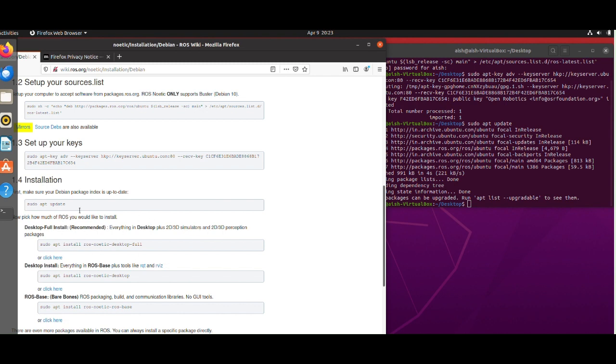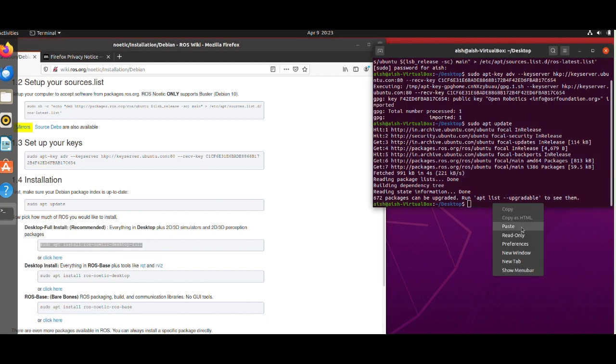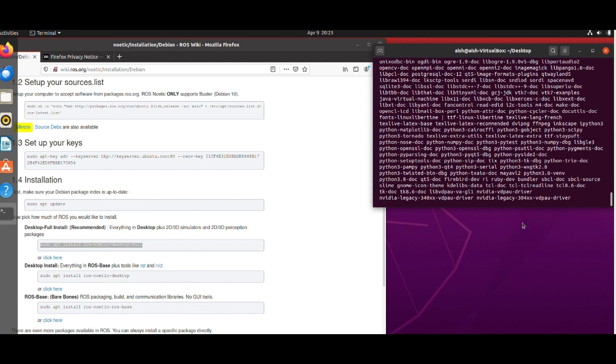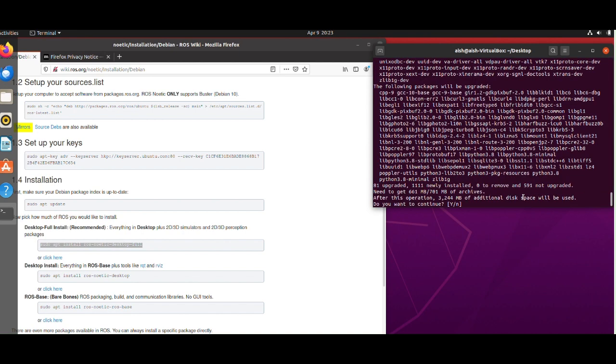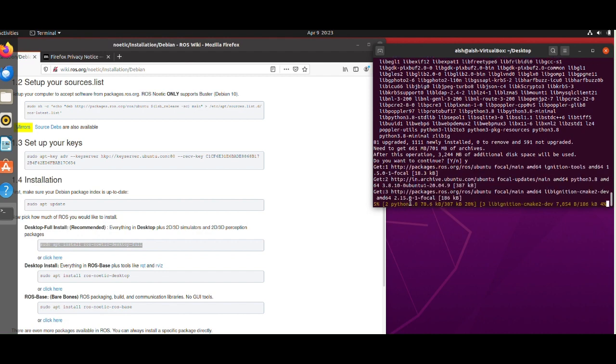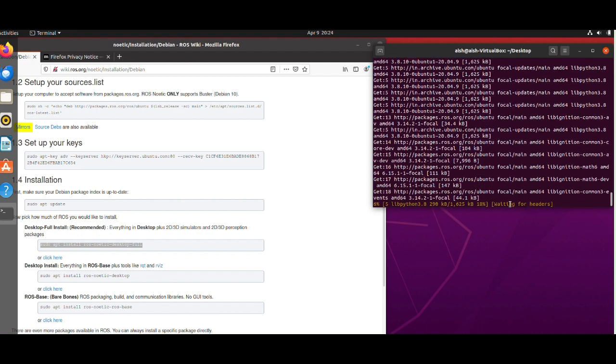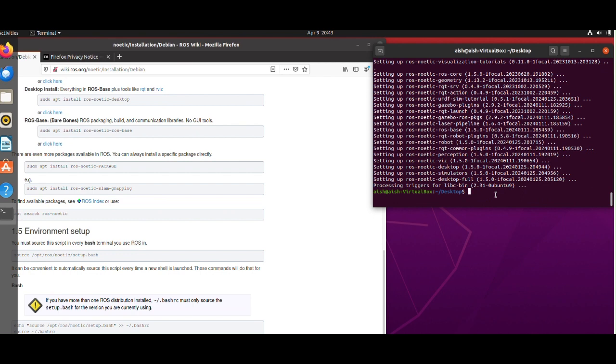Now, as you go down, you can see there are different ROS Noetic installations available. We are going to choose the ROS Noetic desktop full version because this supports simulation, perception, everything. This command takes at least 20 to 30 minutes, so I have skipped the video and reached the end, when the installation is done.